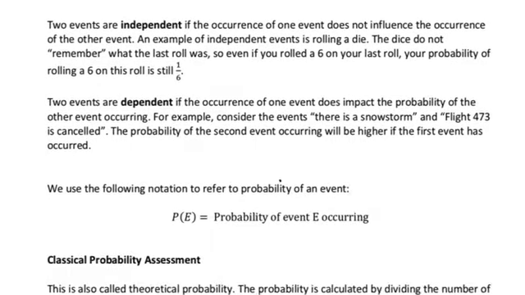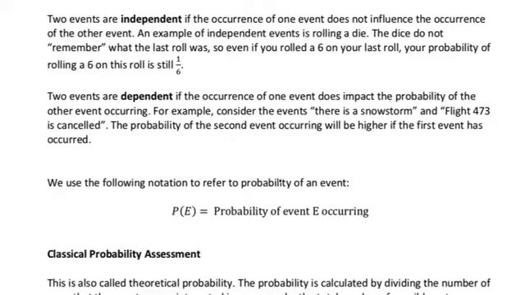Another definition is independent and dependent. Two events are independent if the occurrence of one event does not influence the occurrence of another event. An example of this is when you roll a die. Dice do not remember what the last roll was, so even if you rolled a 6 on your last roll, your probability of rolling a 6 on this roll is still 1/6. Even if you get 4 sixes in a row, your probability of rolling a 6 on the next roll is still 1/6.